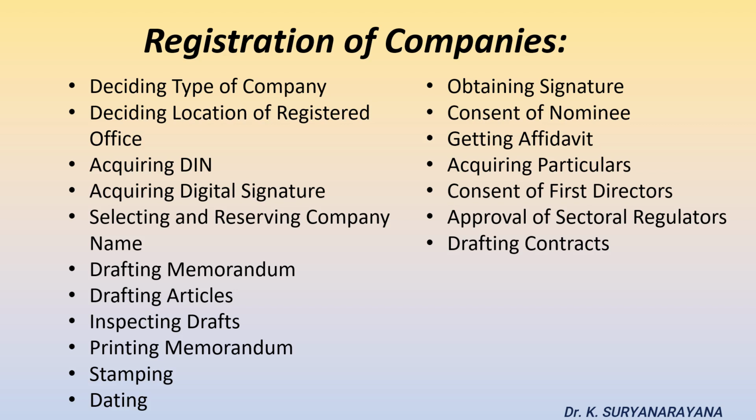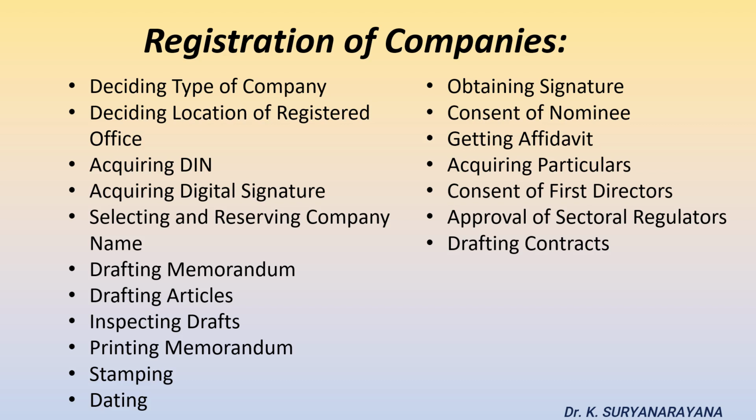13th step, getting the consent of the nominee in case of an OPC. In order to include the name of the nominee of the subscriber in the memorandum, in case of one-person company, prior consent has to be acquired from the nominee written in form number INC3.